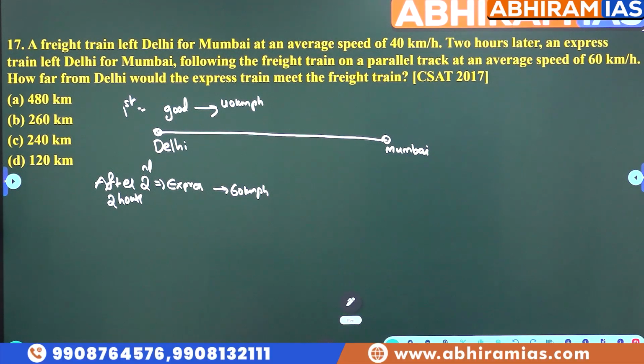Now they are asking how far from Delhi the express train would meet the goods train.